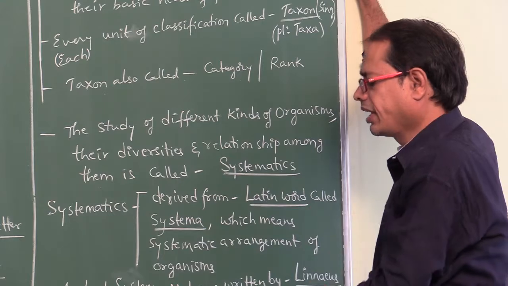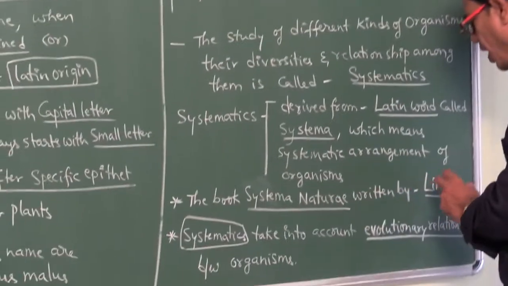Don't say Greek word. Next, the book Systema Naturae was written by Linnaeus.